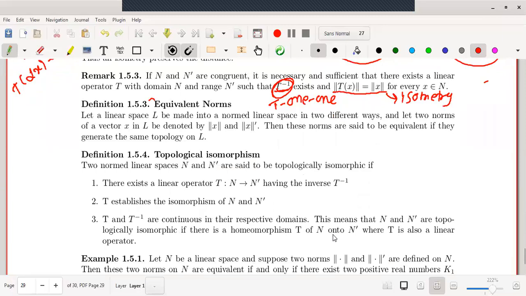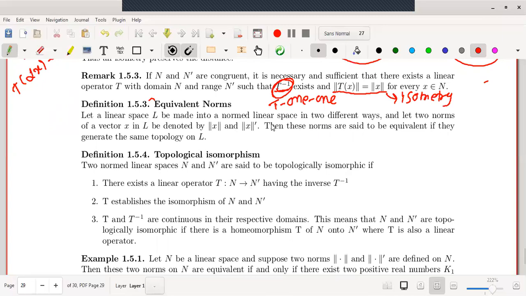Now we will come to our next definition, equivalent norms. We know that a norm is just a formula for finding the distance of the given vector from the origin, or the distance between two vectors of the given linear space. One can define a number of norms on a linear space. Therefore, if on a given normed linear space two different norms are defined, we are going to find the condition under which the two norms will be equivalent to one another. Let us have a look at the definition.